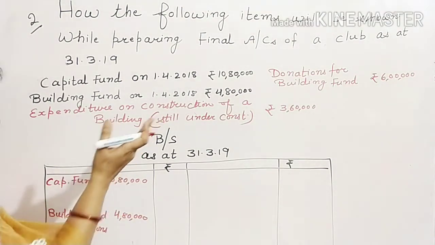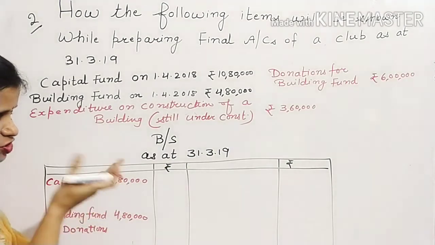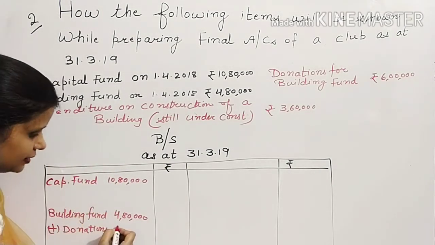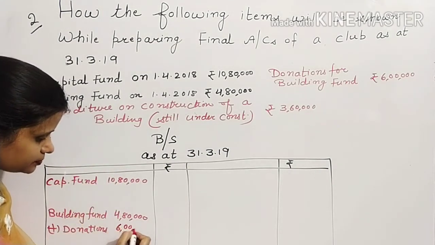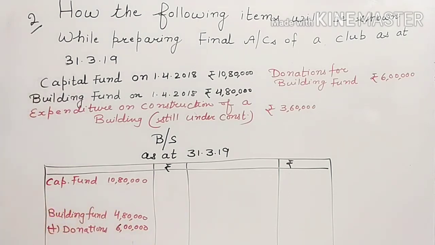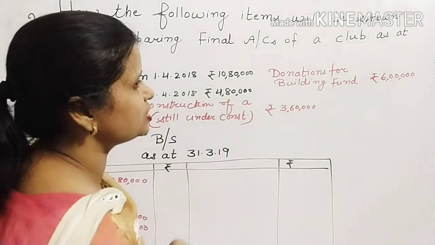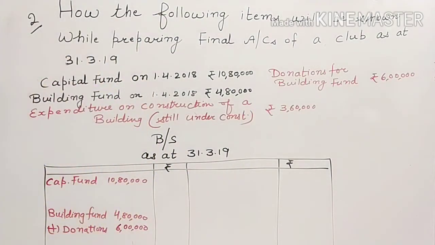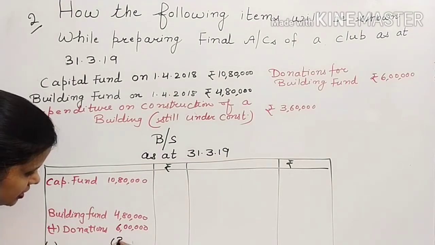Okay? And you have to show in which account these will be added. These will be added in building fund. Now, during this year, you have spent rupees 3,60,000 on the construction of building. Okay, so you will deduct this expense from here, 3,60,000.